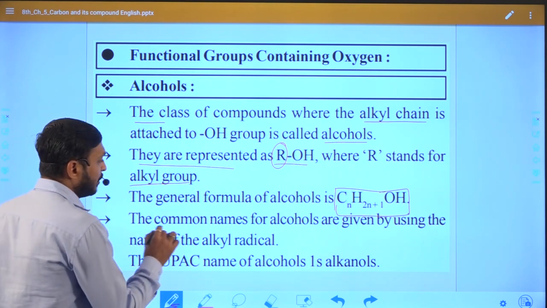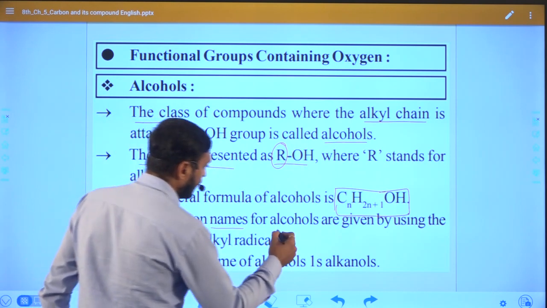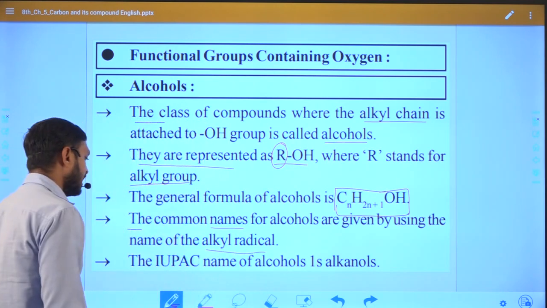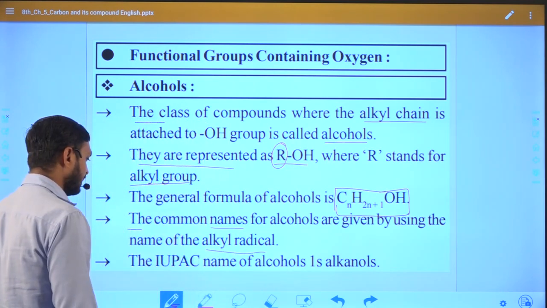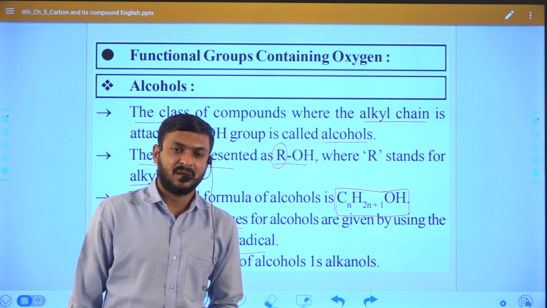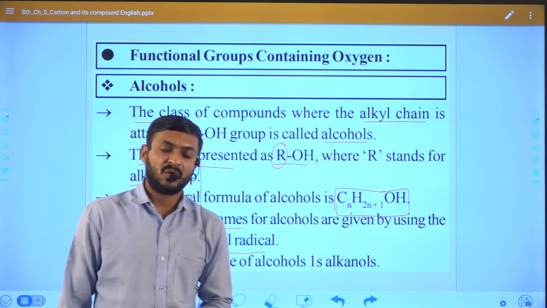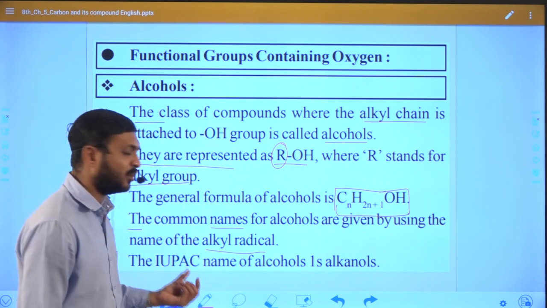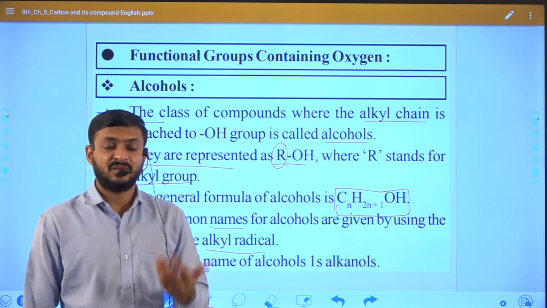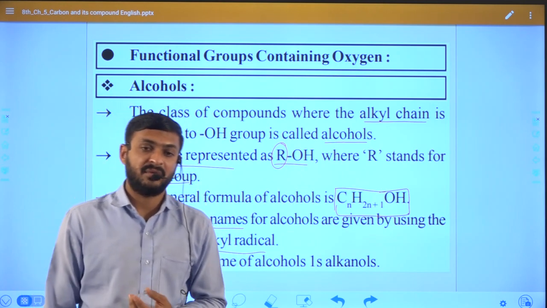Now the common name for alcohols is given by using the alkyl radical. What is the meaning of alkyl radical? We will discuss that. And generally, in IUPAC nomenclature, different types of compounds are named by one common union known as IUPAC, which decided how we can give names to compounds, following many rules.